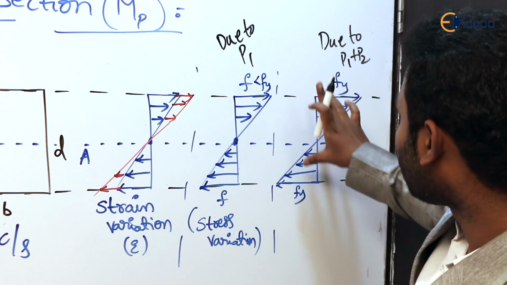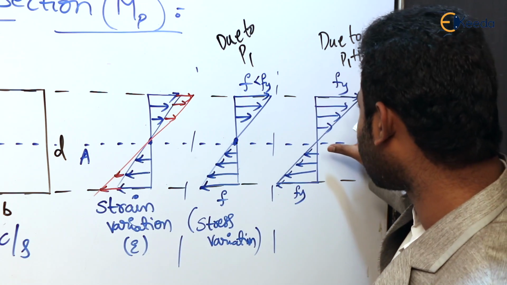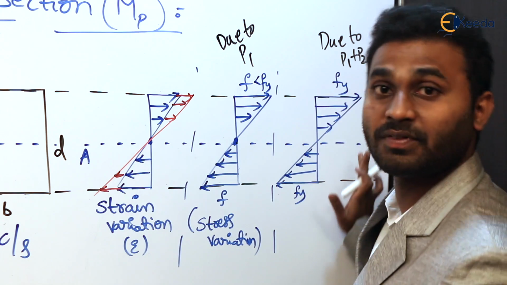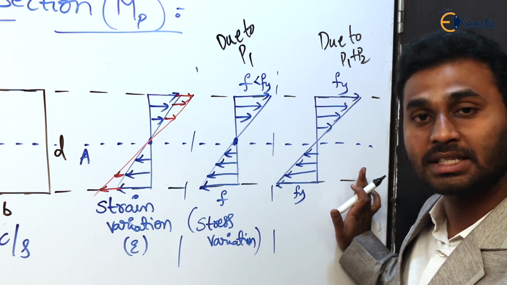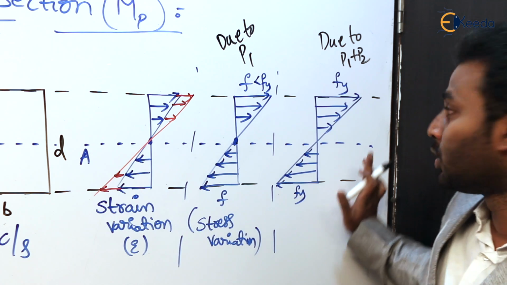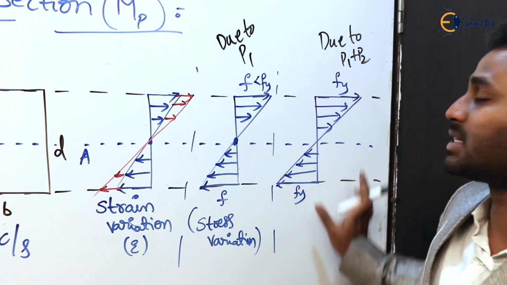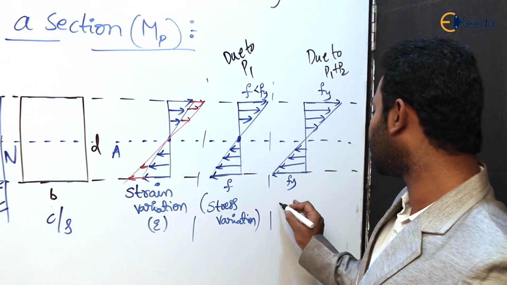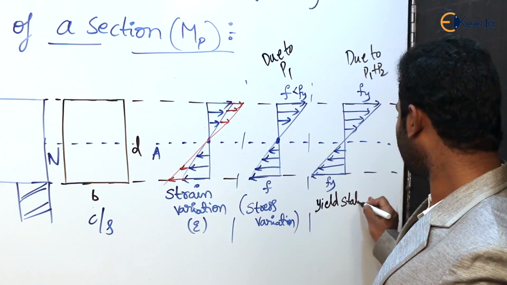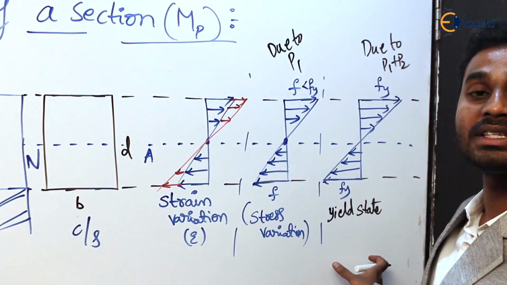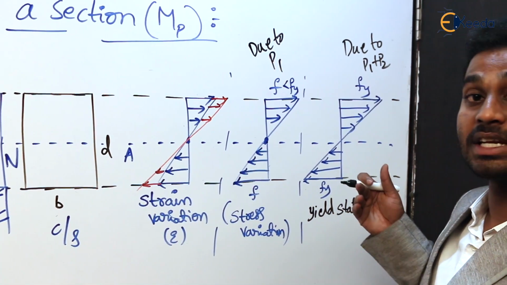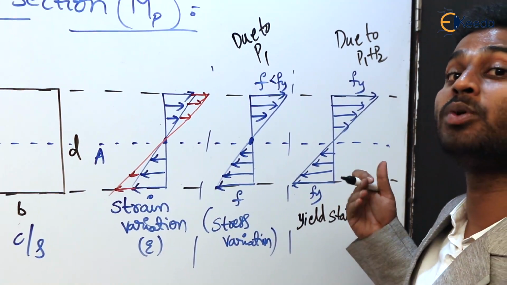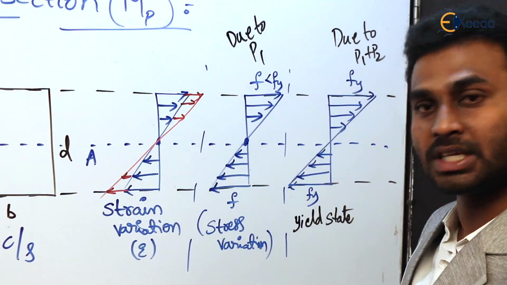Agree? So coming to the loads P1 and P2, we know that the stress at the extreme fiber is more in comparison to the stress at other fibers of the cross section. Now at the extreme fiber, the stress developed is Fy, yield stress. This is known as the yield state. It means the stress at the extreme fibers has increased up to yield stress. That is why it is known as the yield state.